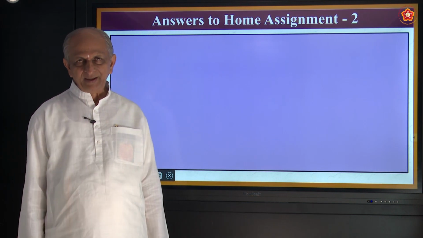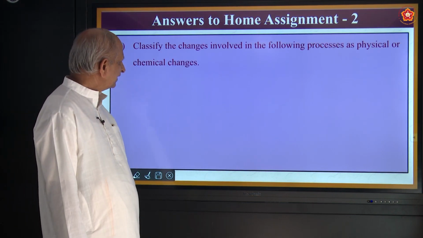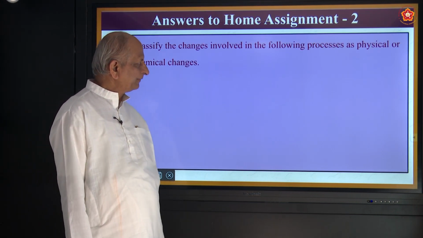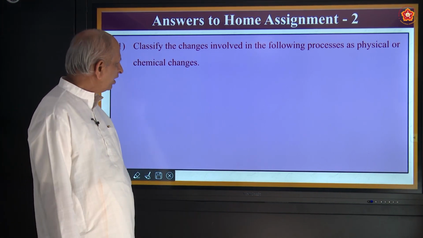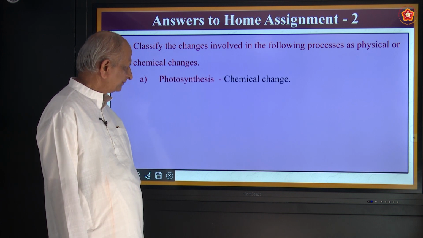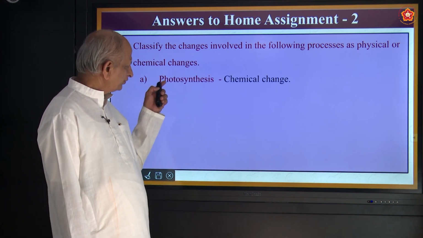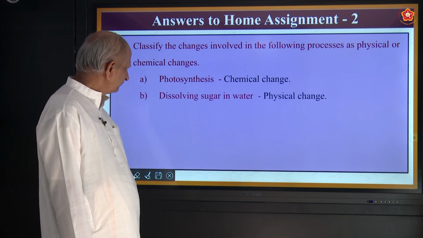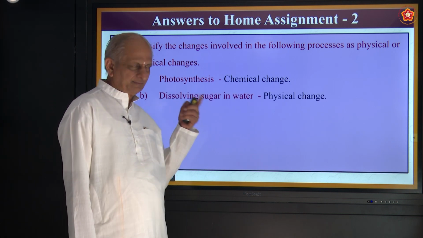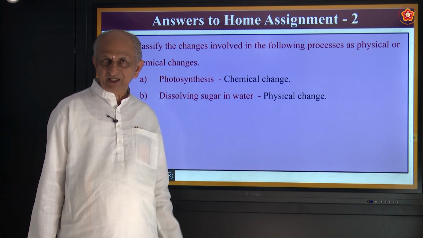Coming to the home assignment: classify the changes involved in the following processes as physical or chemical changes. Photosynthesis is a chemical change. Dissolving sugar in water is a physical change.